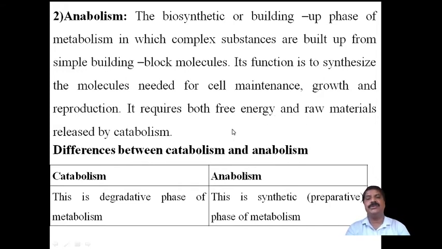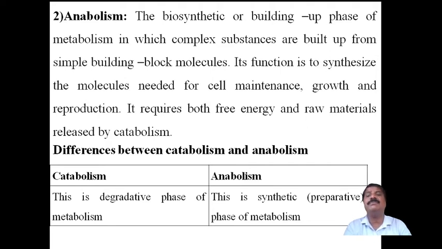Usually, after the first stage, after catabolism, the molecules from the food enter into anabolism, in which free energy is used, and those simple molecules are combined to form other complex molecules needed for the maintenance of the cell's growth and reproduction. This is called anabolism.